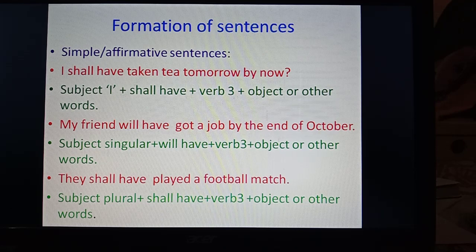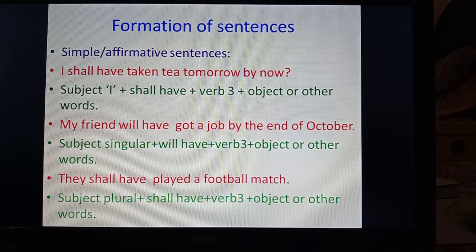I shall have taken tea tomorrow by now. Subject I plus shall have plus verb's third form plus subject or other words. In the same way, with plural subjects: they shall have played a football match. Subject plural plus shall have plus verb's third form plus subject or other words. And with the singular subject: subject singular plus will have plus verb's third form plus subject or other words.